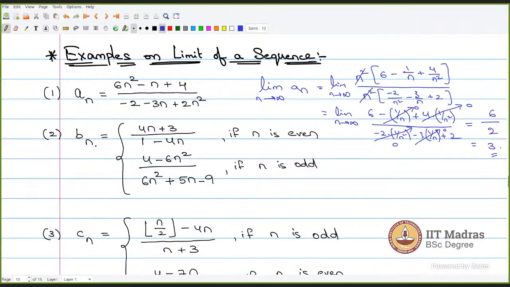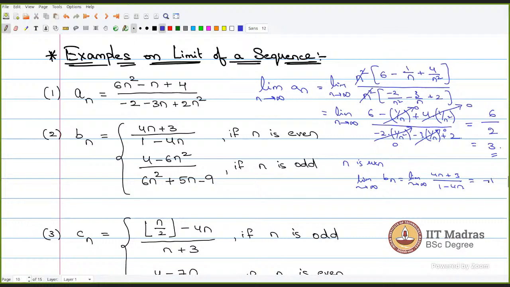So in these kinds of cases, what you do is check the case of even. When n is even, you check the limit as n tends to infinity of bn, which is the limit as n tends to infinity of (4n plus 3) by (1 minus 4n). So you check the limit of this. What is the limit value of this?